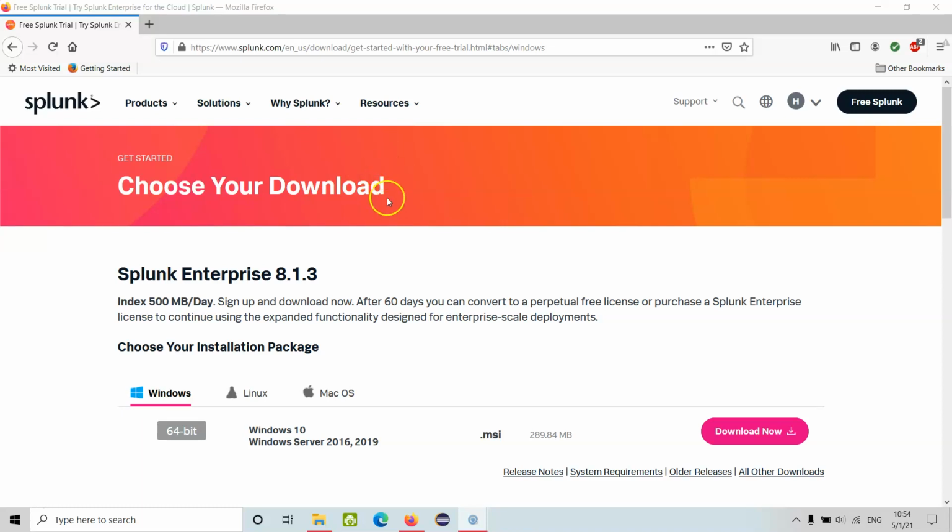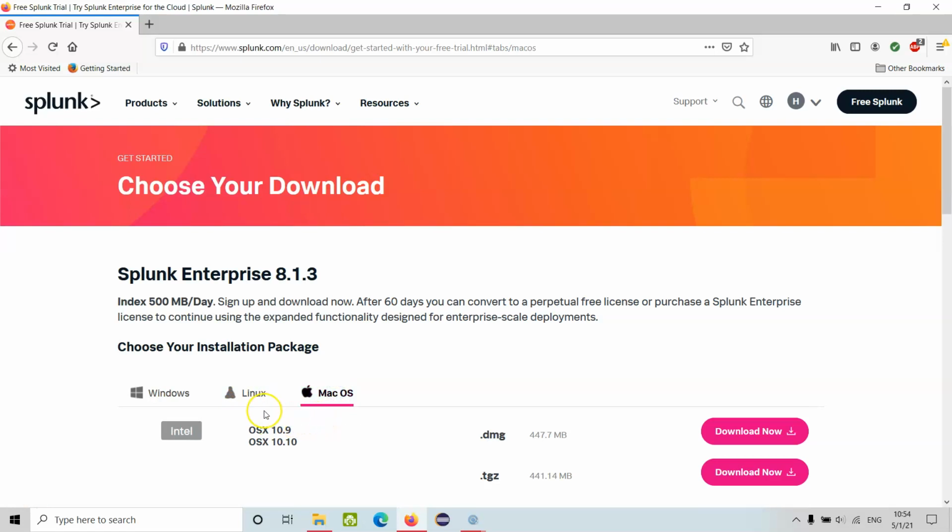Welcome back. In this session we are going to download Splunk. So let's choose your download. Either we have Windows, Linux or Mac OS depending on your system.